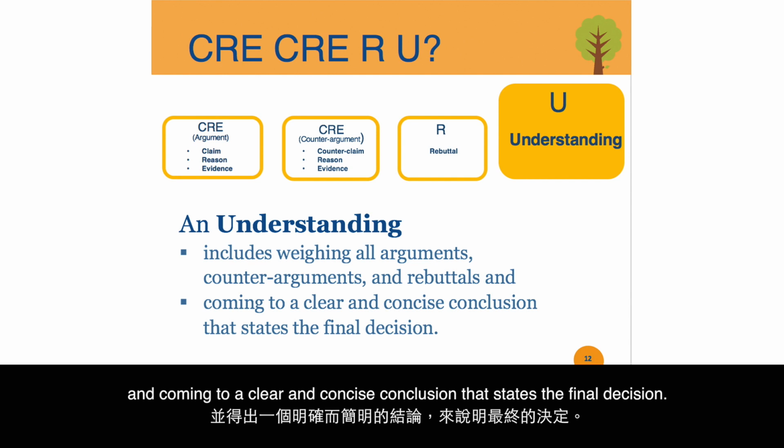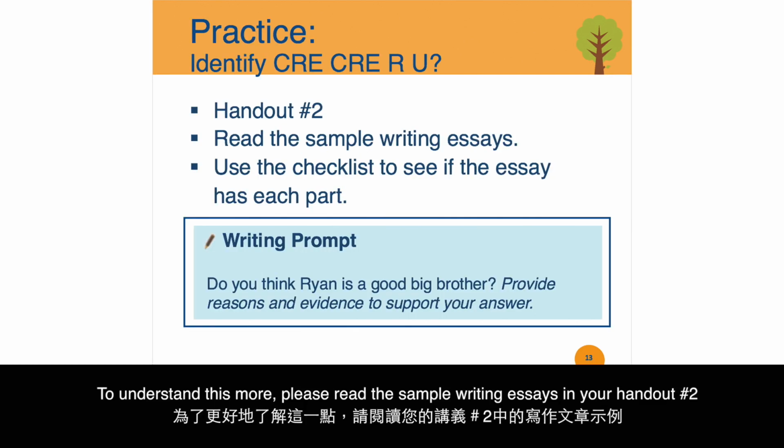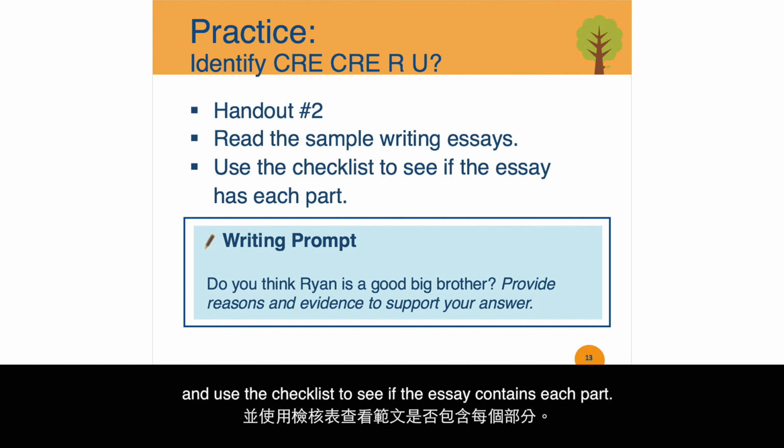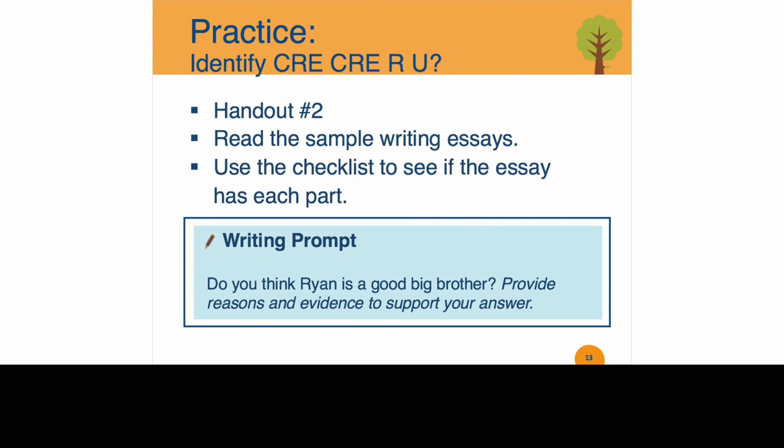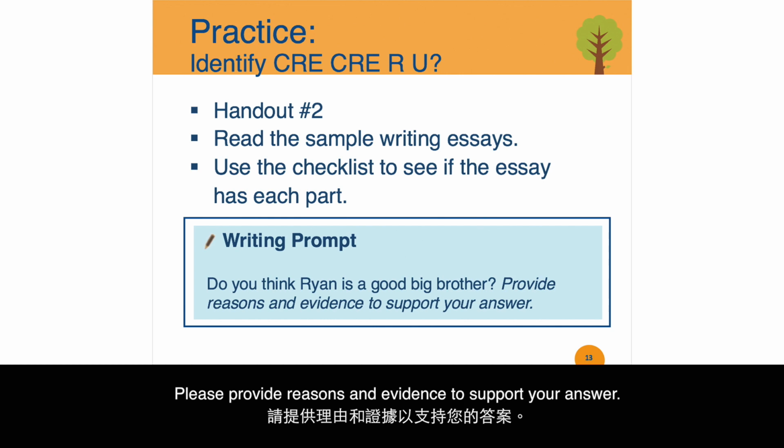the final decision. To understand this more, please read the sample writing essays in your handout number 2 and use the checklist to see if the essay contains each part. The topic is, do you think Ryan is a good big brother? Please provide reasons and evidence to support your answer.